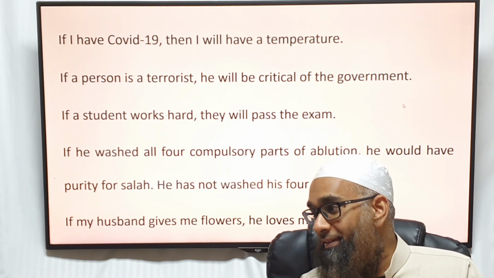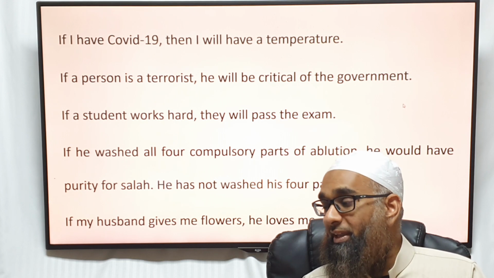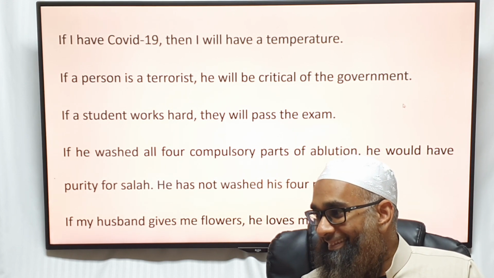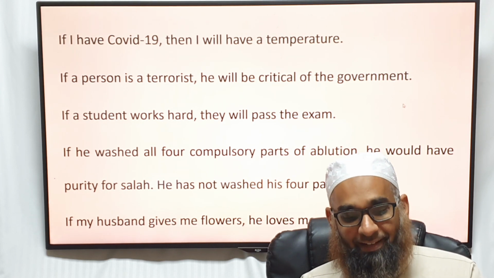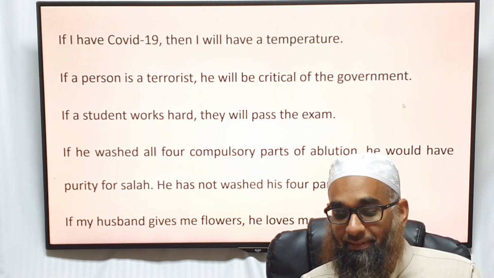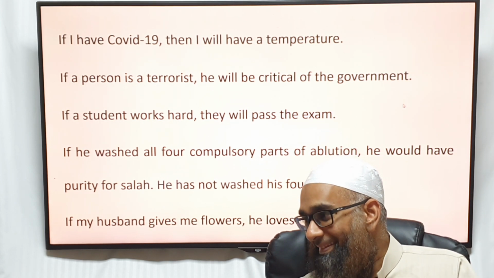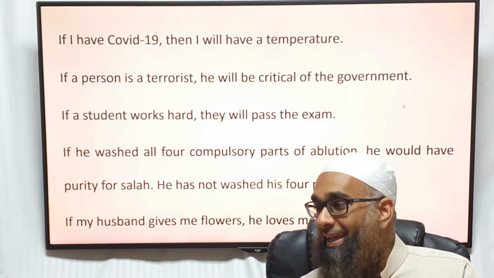If my husband gives me flowers, then what does that mean? He loves me. He did not give me flowers. What does that mean? Come on. This is exactly it. So if my husband gives me flowers, he loves me. He did not give me flowers. Does that mean he does not love me? There's no proof of anything in it. Because why? You're denying the...